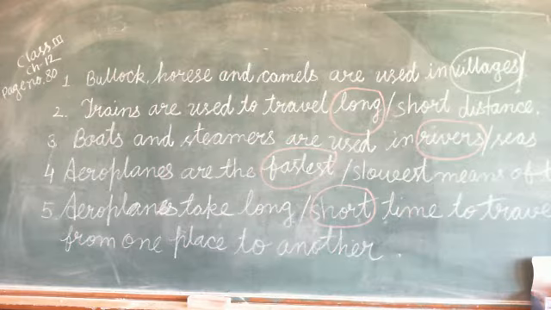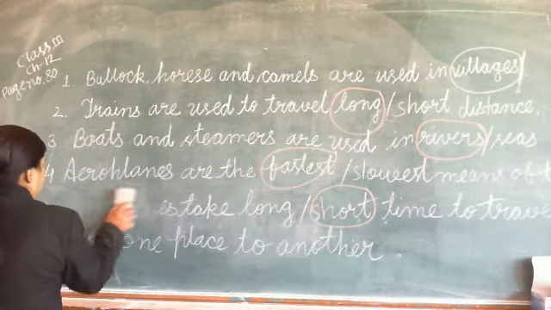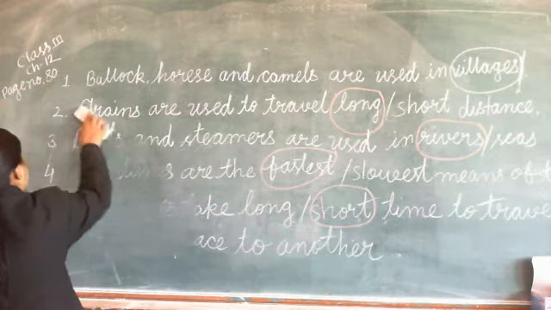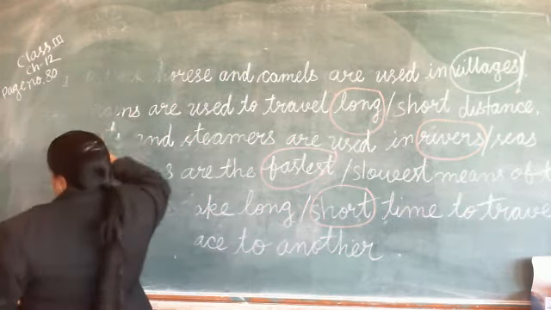Number 1, villages. In village areas, people are using bullock, horses and camels. Trains are used to travel long distance. Boats and steamers are used in rivers. Aeroplanes are the fastest means of transport. Aeroplanes can take short time to travel from one place to another place. So I am rubbing the board. I hope you all are smart students. Note it down first.